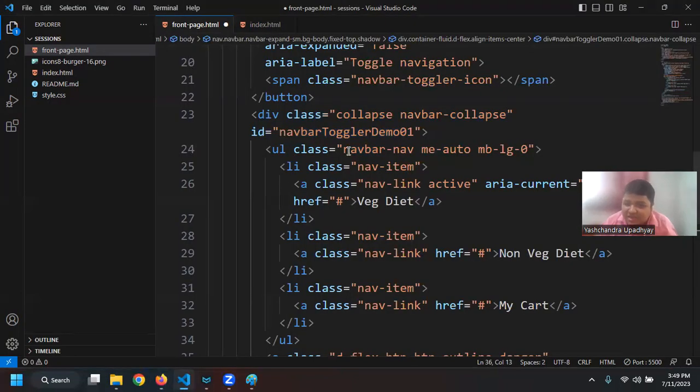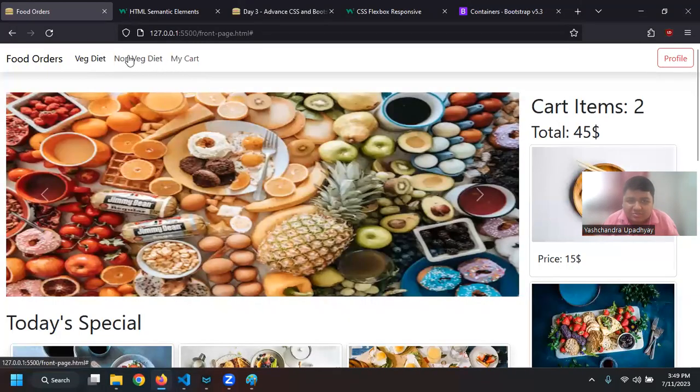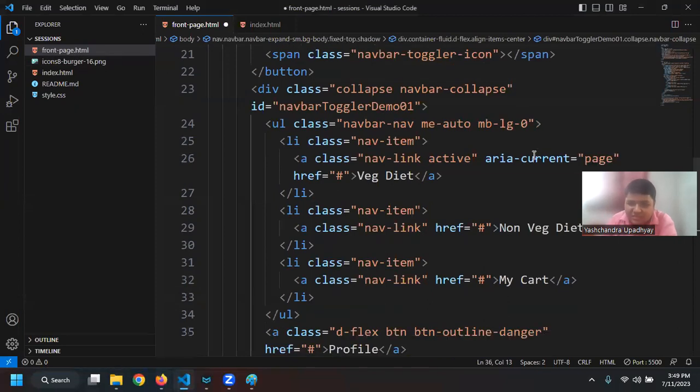That is because we have the class of navbar-nav, and let us say me is basically margin start. Margin start, we are saying it as auto. So basically the margin will be automatically fixed to have proper spacing in between. Then I also have margin bottom for the large display. I want it as 0 because the problem was that on the smaller and medium display, the margin was changing. On larger it is changing, so I just set it as 0.